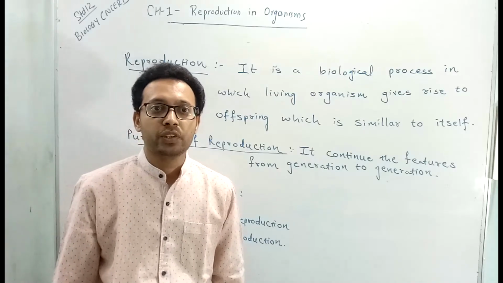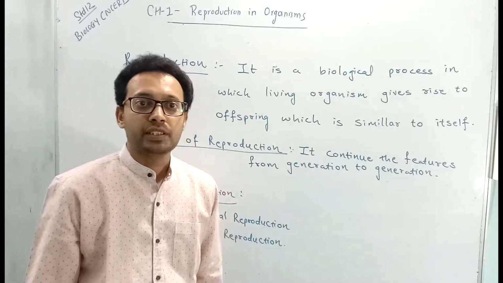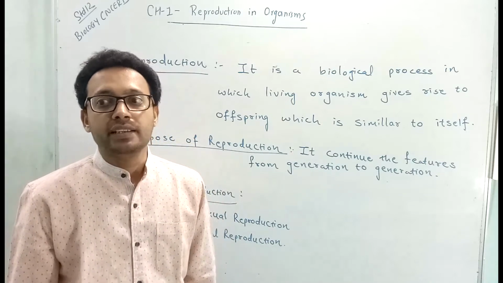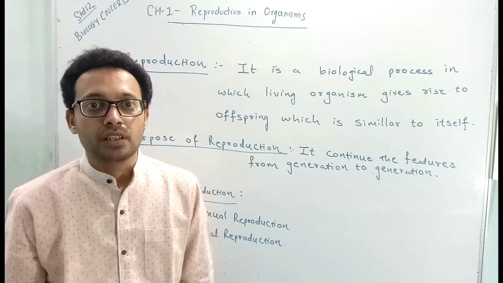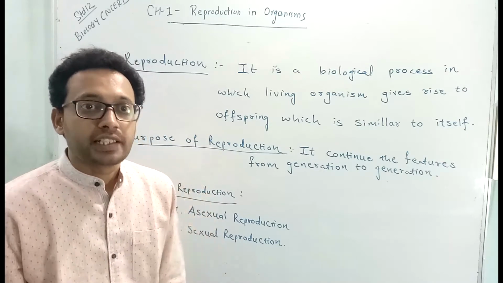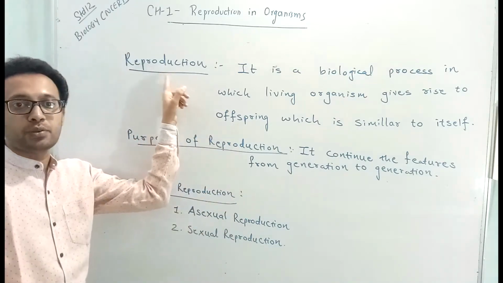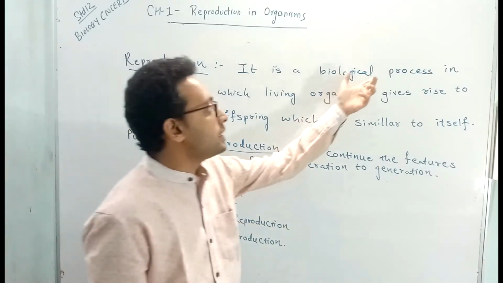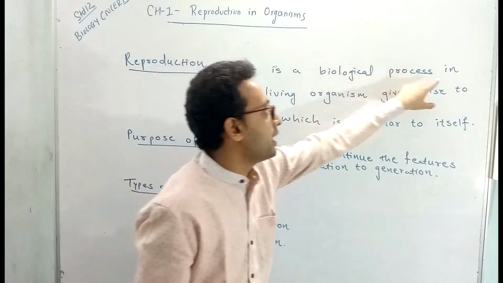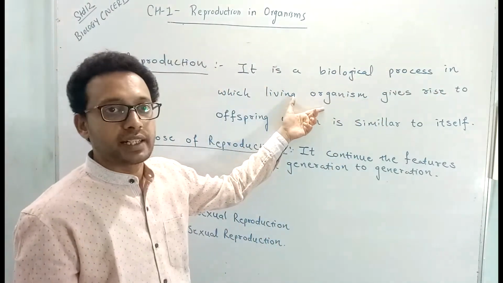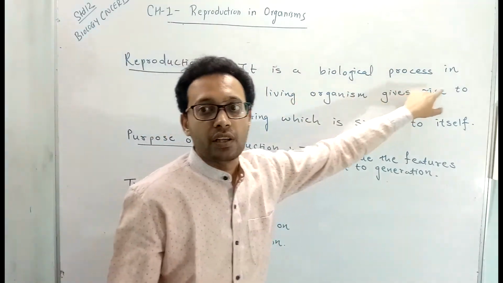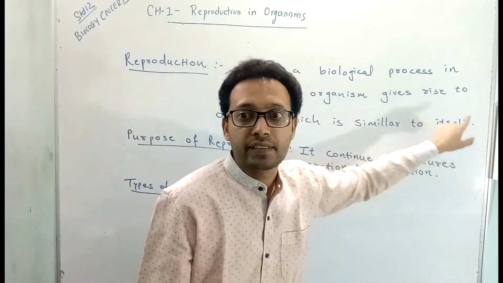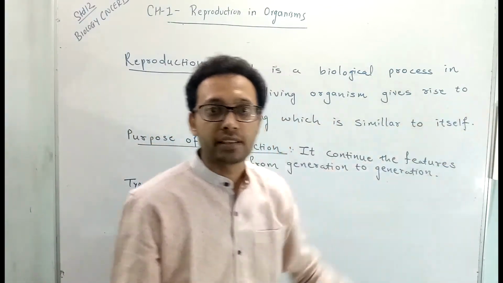Now, as we know, no living organism is immortal, but they maintain their generations from generation to generation. Why does this happen? It is due to a process called reproduction. So what is reproduction? Reproduction is a biological process in which a living organism gives rise to an offspring that is similar to itself. That means it is similar to a parent.